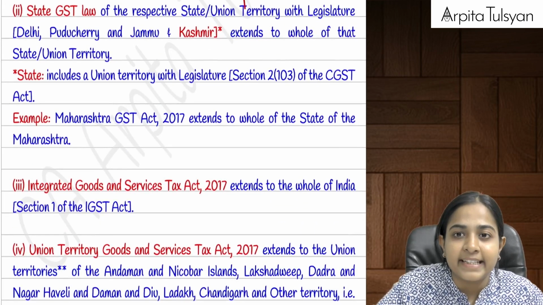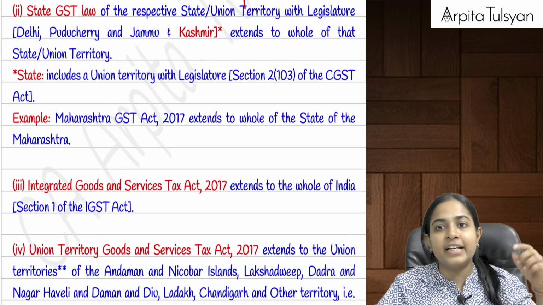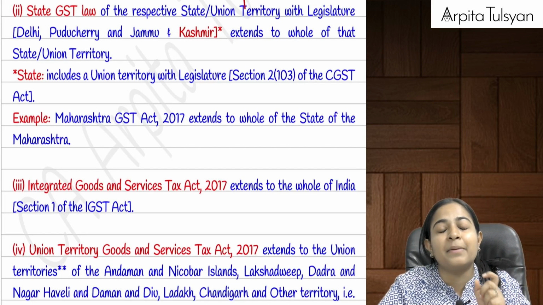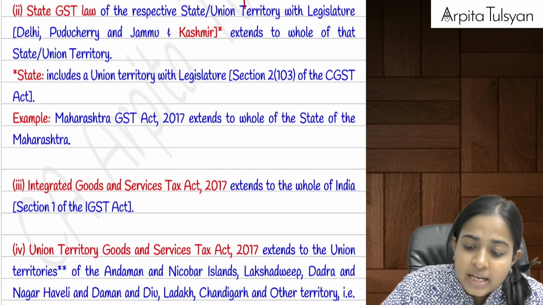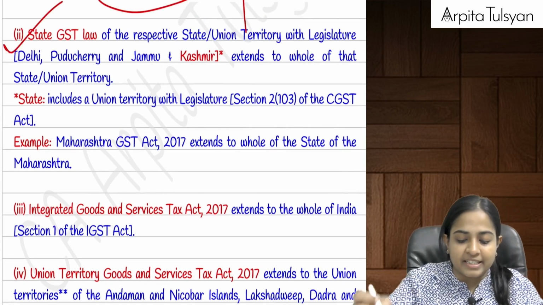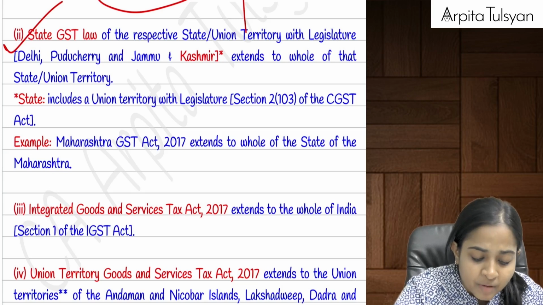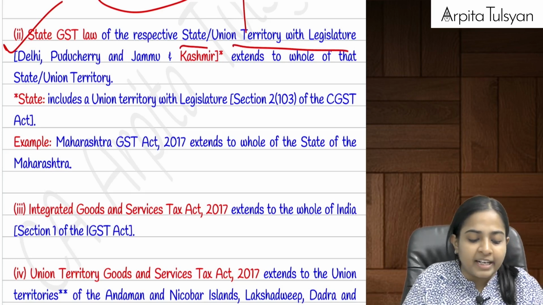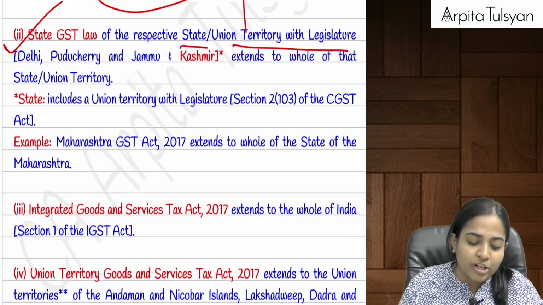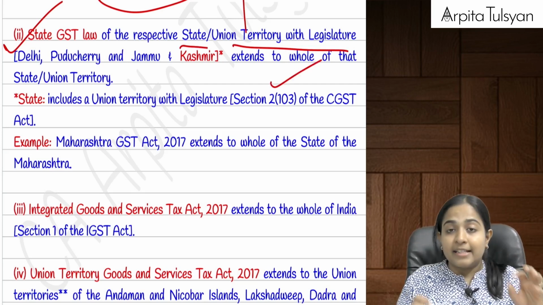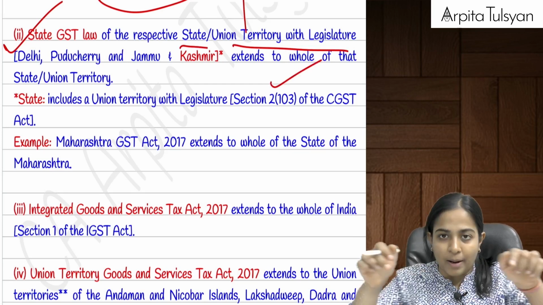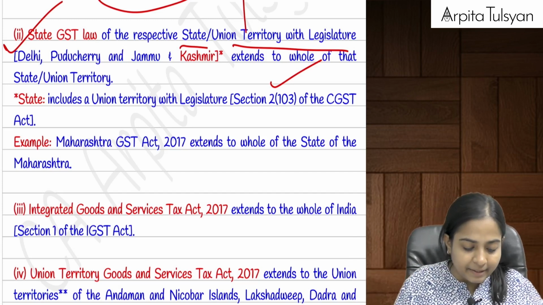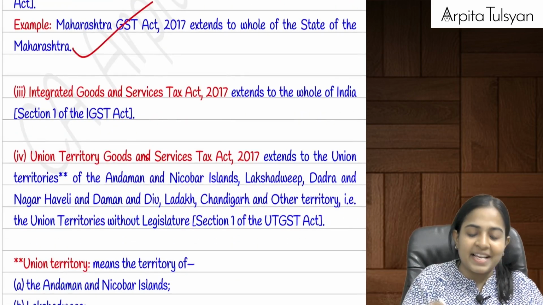Ma'am, why did we study the definition of India? Because we studied it from the point that the CGST Act is applicable to whole of India. So whole of India means what? Similarly, the state GST law of the respective state or union territory with legislature, that is of Delhi, Jammu Kashmir, Puducherry, even that extends. Now state law, if I talk about Maharashtra SGST law, that is going to apply to that particular state. Are you clear with this? Yes, example is also given here.